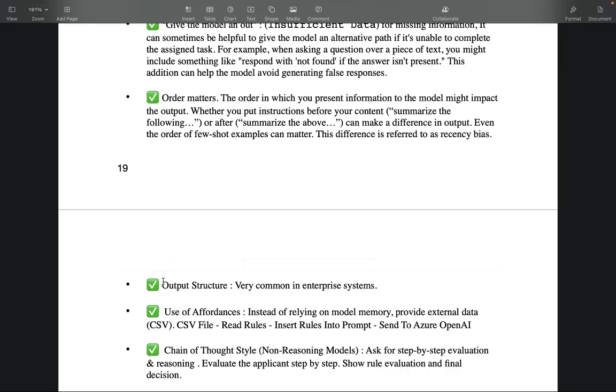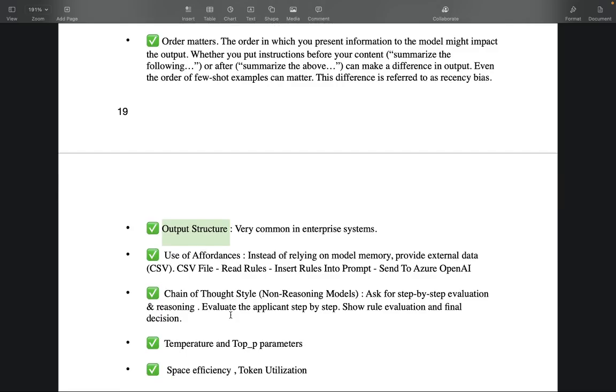Okay, and then output structure. That's a very common strategy used in enterprise systems nowadays. As I already mentioned, LLMs are good with structured inputs and outputs. So always have a structure for your output and mention that in your system prompt. And even for the user prompt, use some structure. Then there is the use of affordances: you need not mention all the rules in the prompt itself.